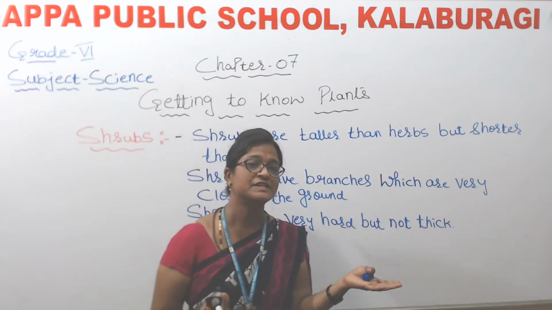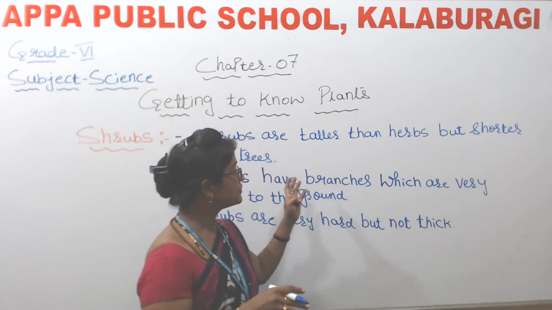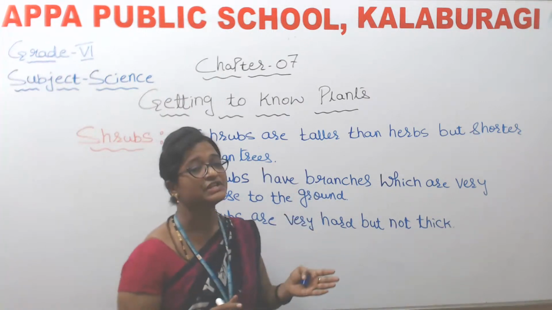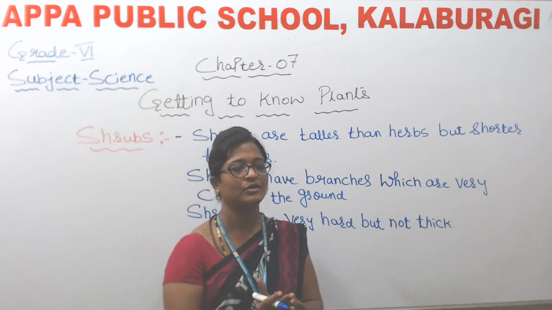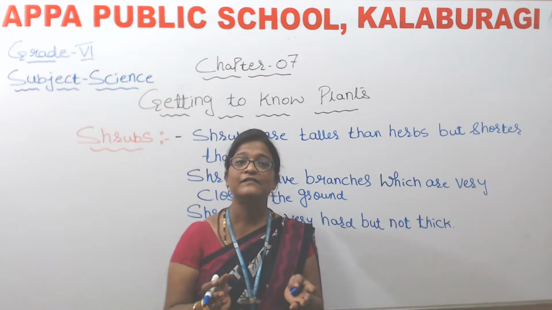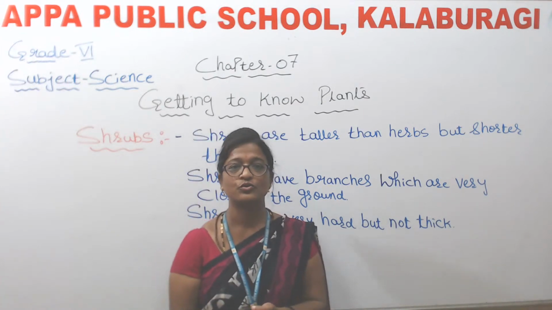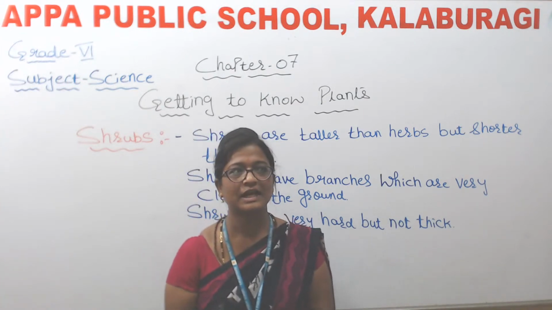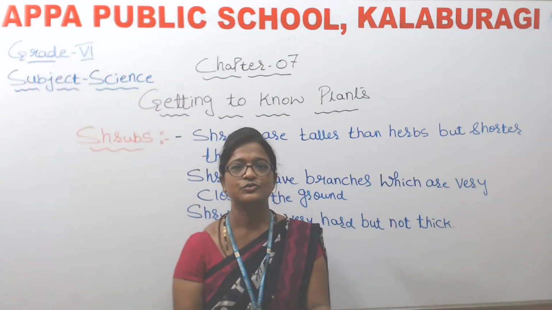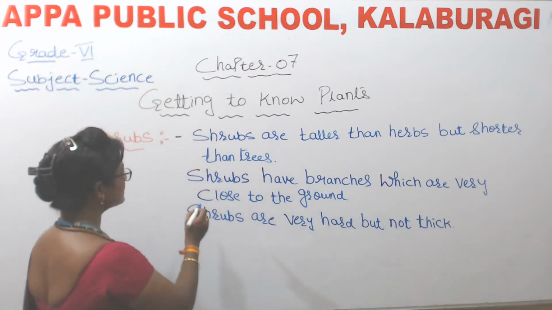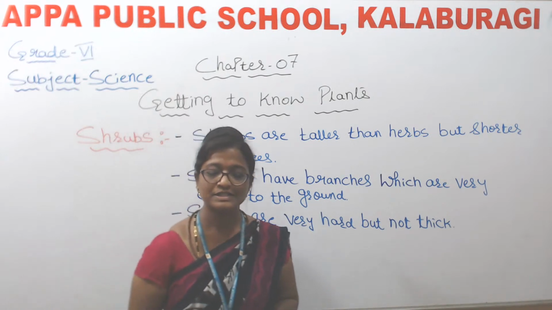So in the herbs, we have seen they don't have branches, or some plants may have branches, but in shrubs they will be having the branches which are very close to the ground. So when you observe lemon plant, or a few plants like rose also, isn't it? China rose, Duranta, and even jasmine also. When you observe those plants, their branches will be very close to the ground.